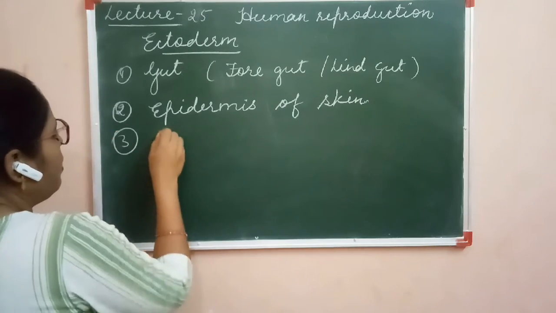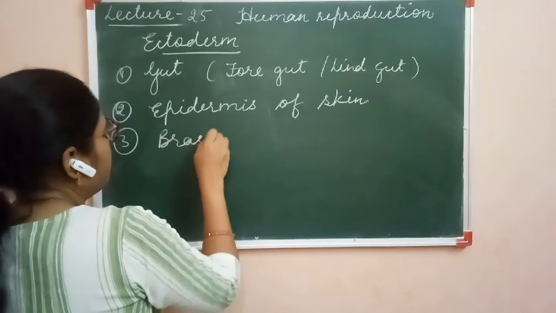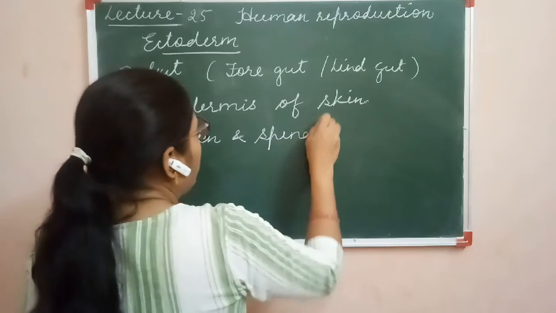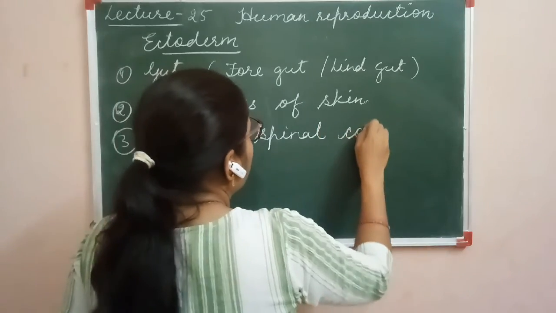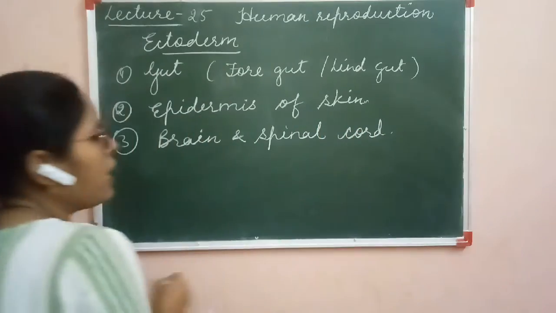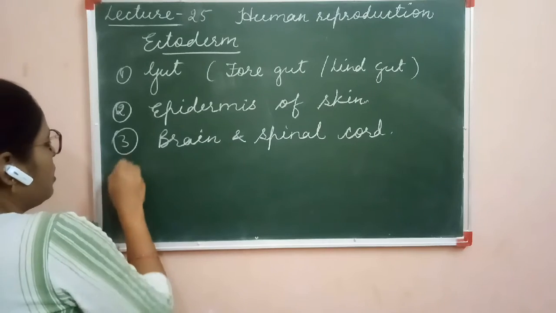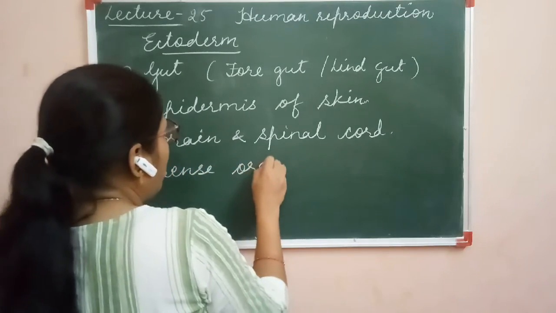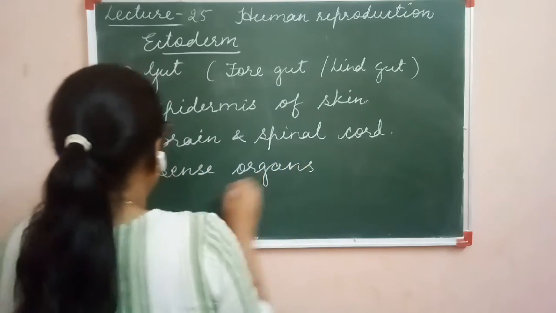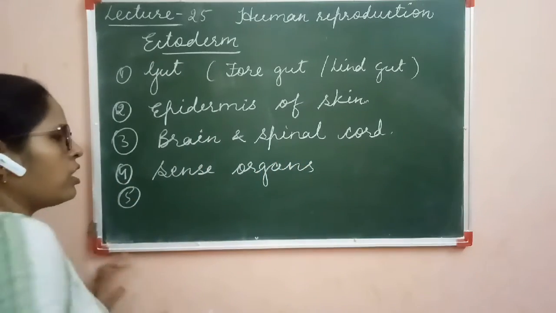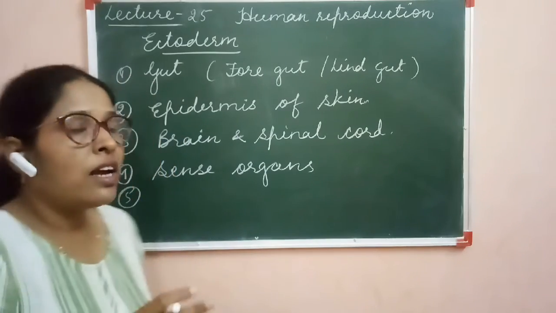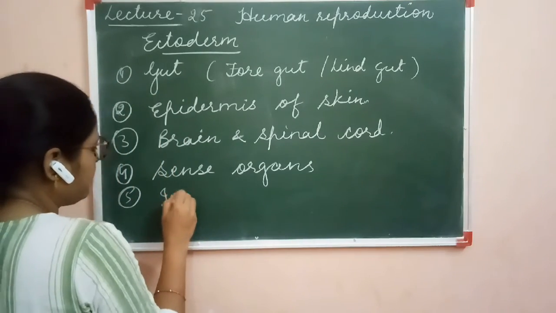It means the central nervous system. Brain and spinal cord also originate from ectoderm. Sense organs also originate from ectoderm, which are in contact with the external environment. Next one is the internal ear.